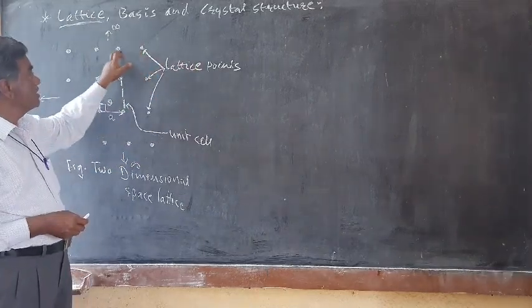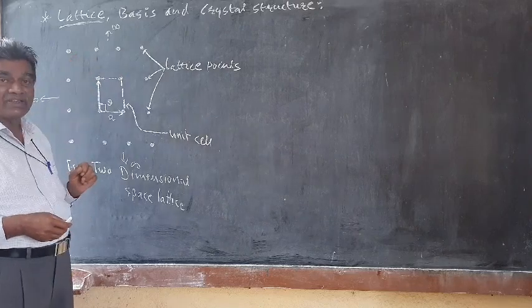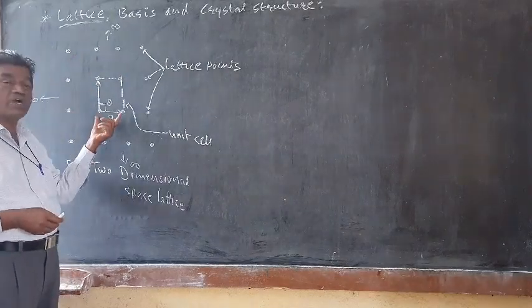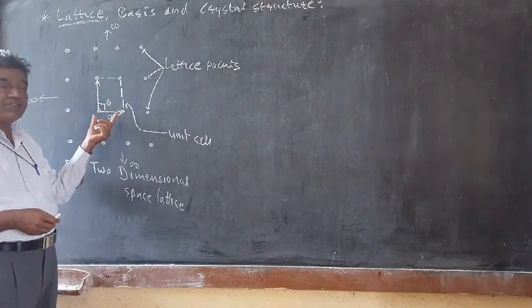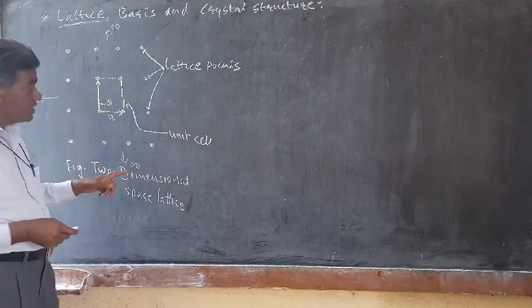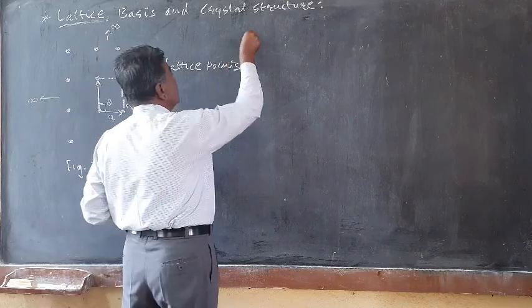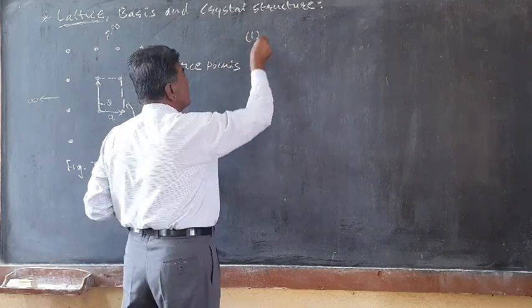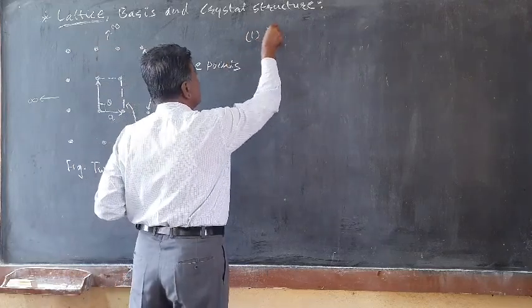Every point in the space lattice is known as a lattice point. So these are the lattice points in the space lattice. In the space lattice, we have to construct a small unit. We have to construct this small unit in such a way that it satisfies two conditions.